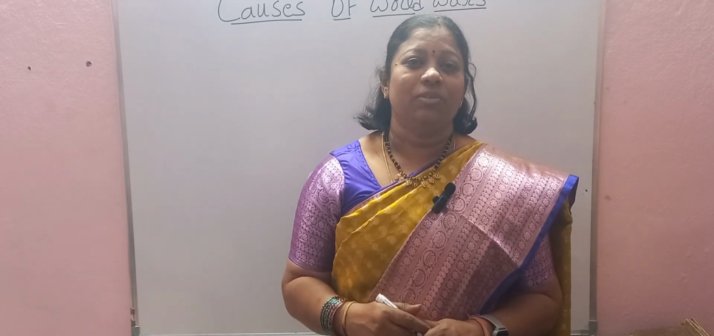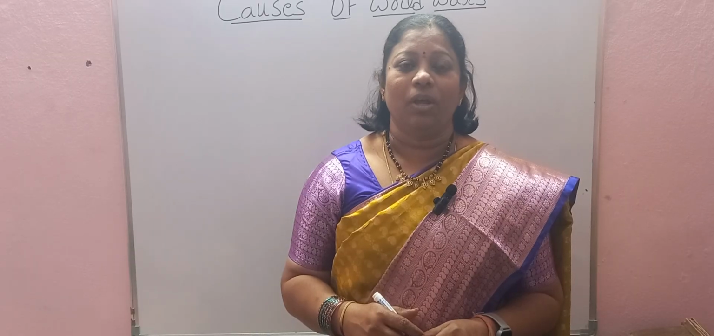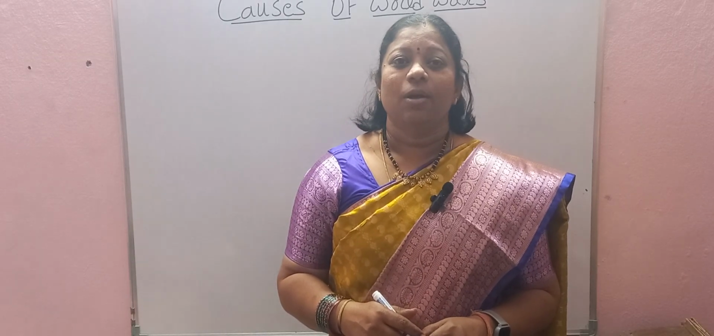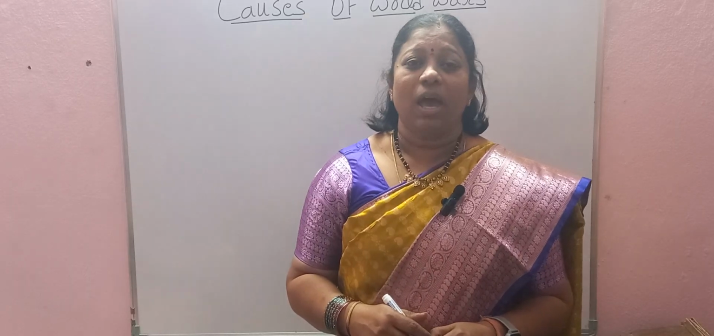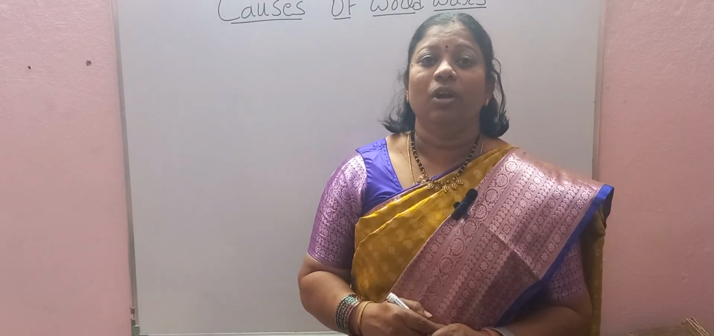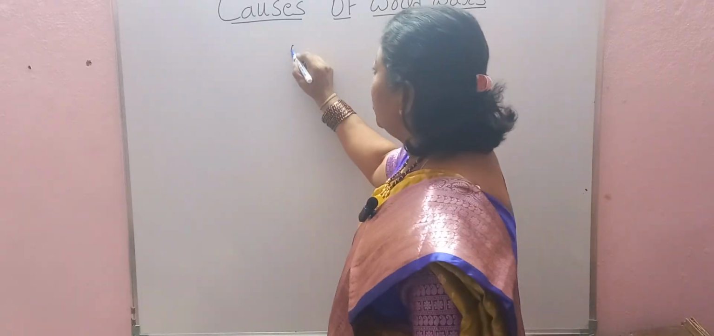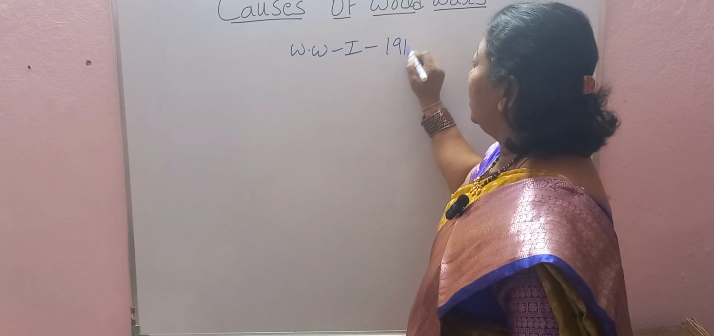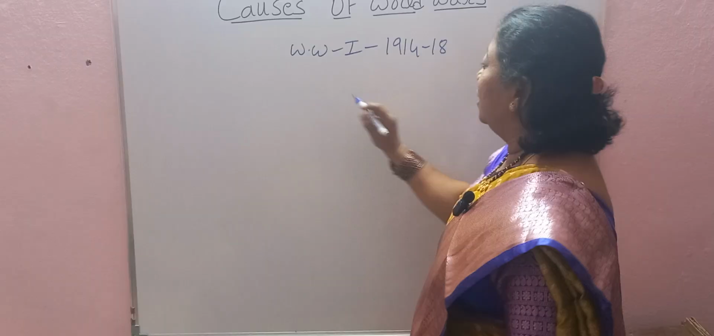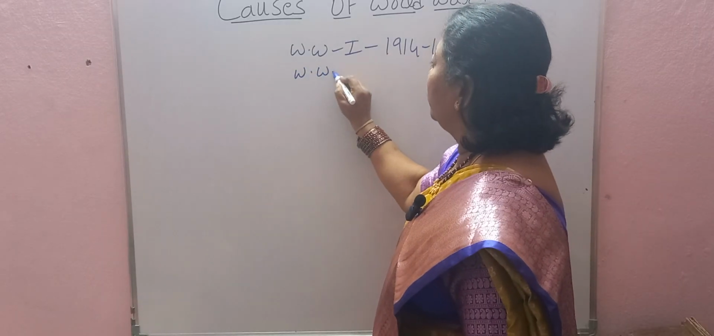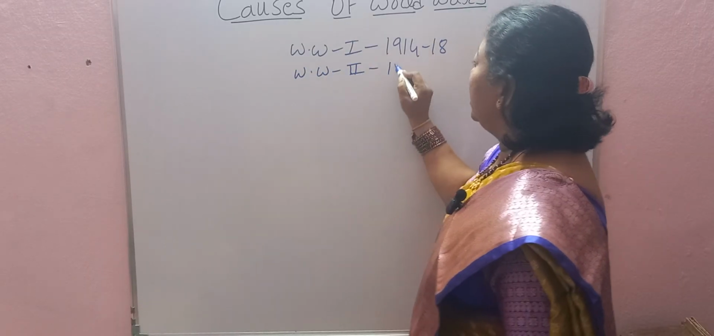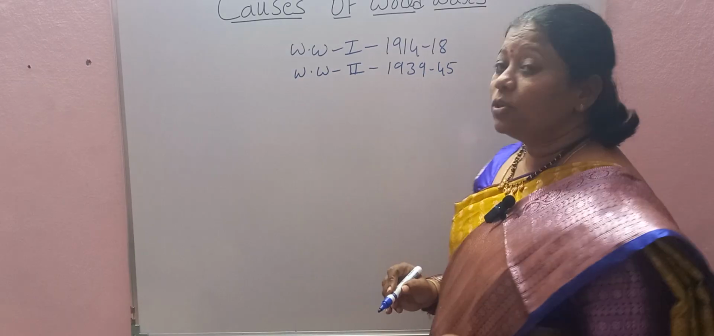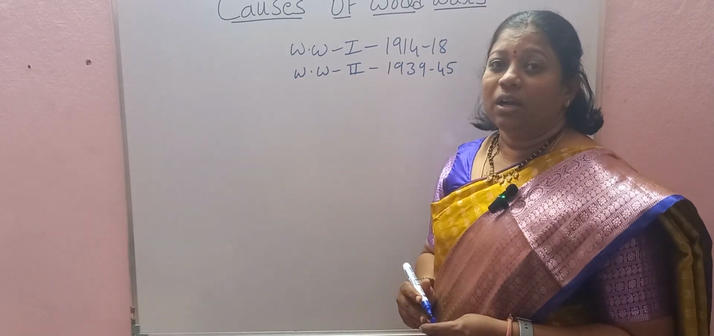So today in this video I am going to explain the most important topic for 6 marks, that is causes of world wars. As you know very well, two world wars have occurred so far. World War I occurred between 1914 to 1918, and World War II was between 1939 to 1945. So these are the two world wars that occurred so far.